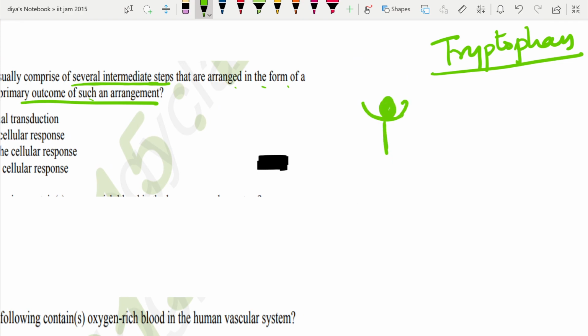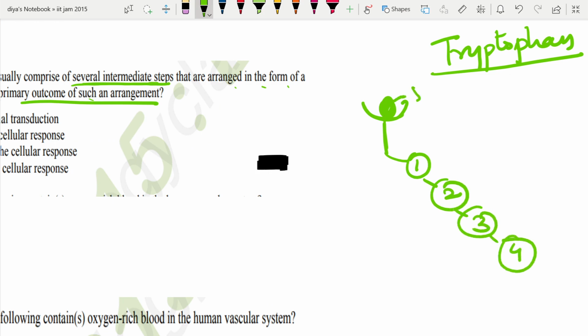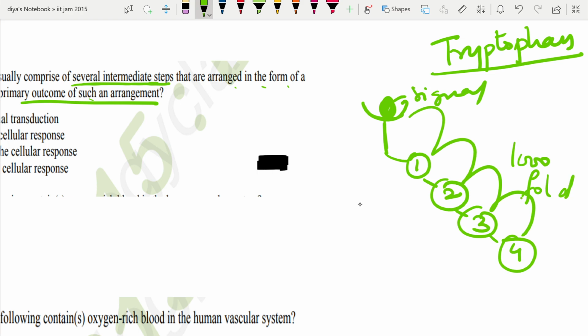This will start a signaling pathway. This is going to signal to the first, then to the second, third molecule, fourth molecule. By this the signal is increased to about 1,000-fold. Okay, so what is happening here? The amplification of signal is taking place.